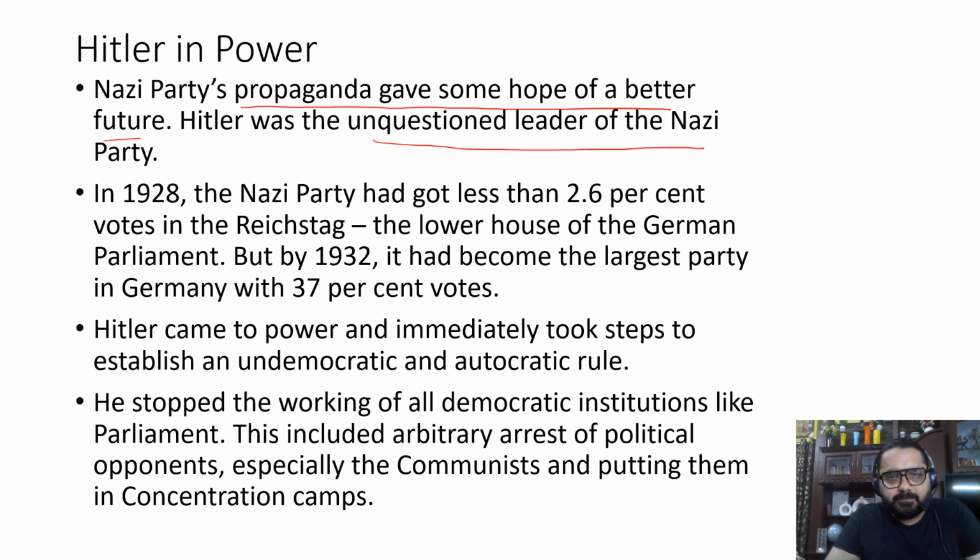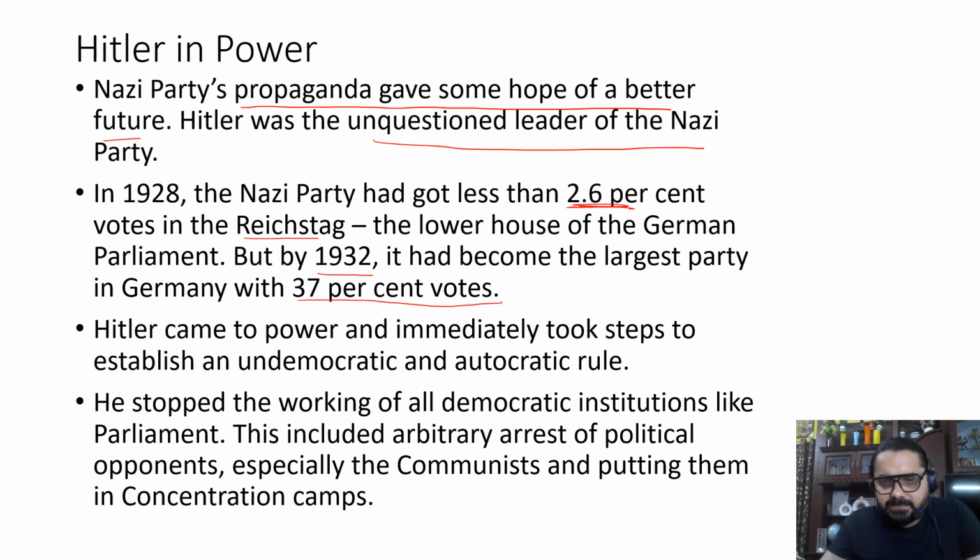as their party leader. Okay, in the year 1928, you can see the Nazi party was securing just 2.6 percent of votes in their lower house, that is the Reichstag, and in the year 1932, you can see that the Nazi party becomes the largest party with 37 percent of votes.